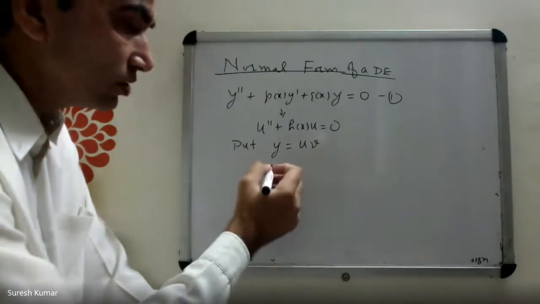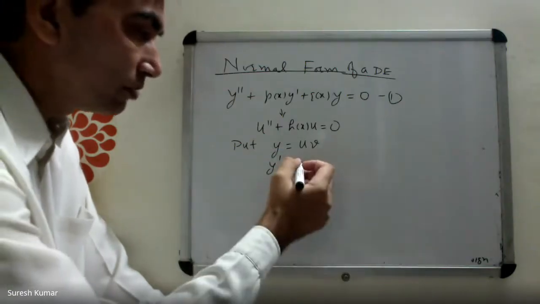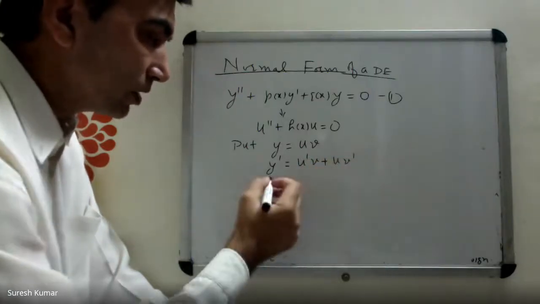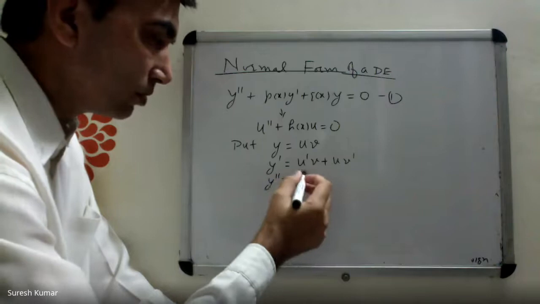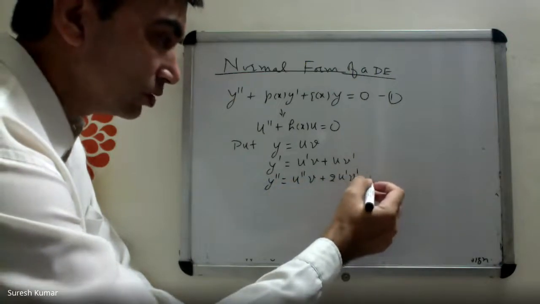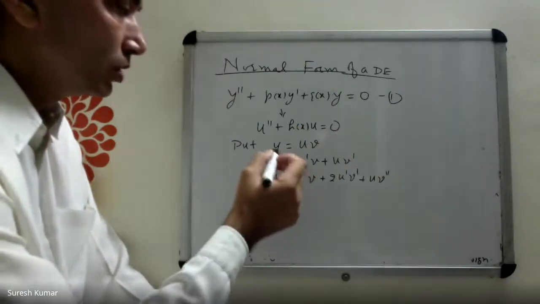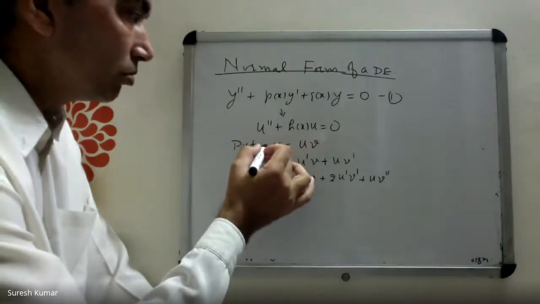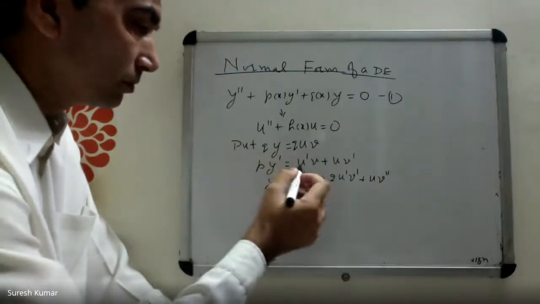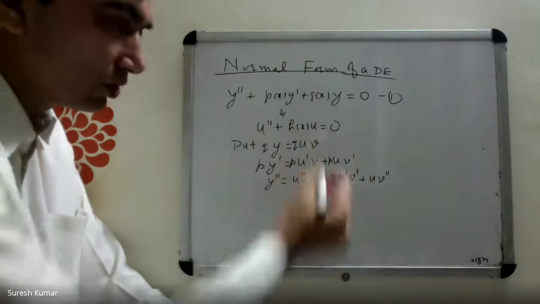Before substituting, it's better to calculate y prime and y double prime here itself. y prime is u prime v plus u v prime, and y double prime is u double prime v plus 2u prime v prime plus u v double prime. This is multiplied by Q, and this is multiplied by P, P y prime. Now you just have to add these three.